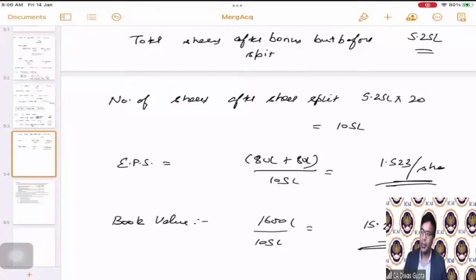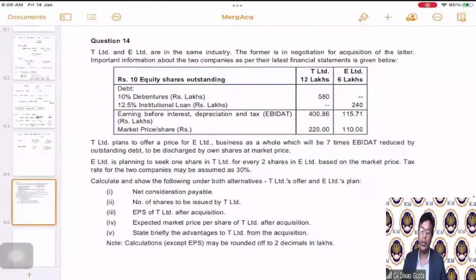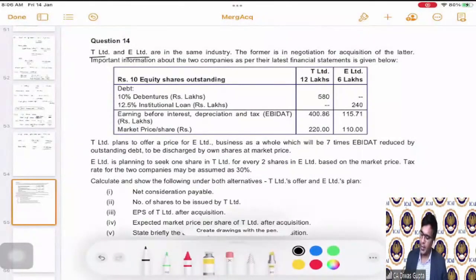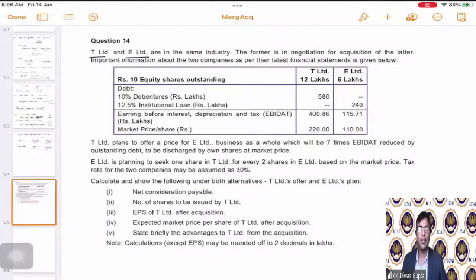Okay. So we'll move on to the next question now. Question number 14. Yes. So question number 14 says, T Limited and E Limited are in the same industry.